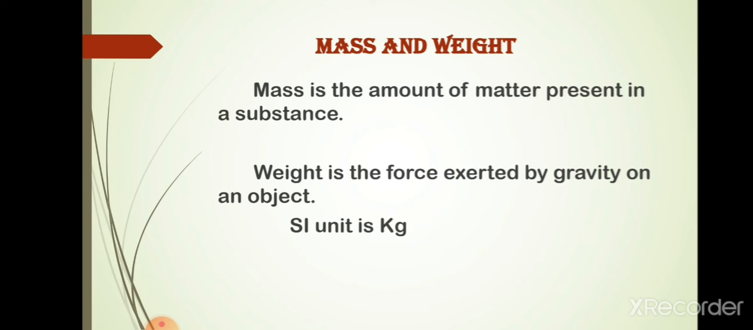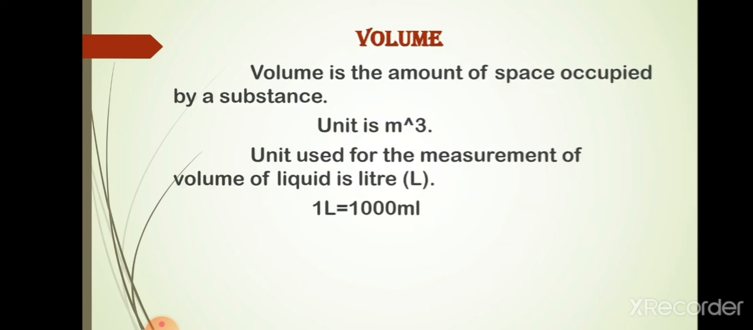As we know, the SI unit of mass is kilogram, but in the lab we use smaller amounts of chemicals, so the fraction named gram is used. Next quantitative measurement is volume. Volume is the amount of space occupied by a substance. Its unit is meter cube. For laboratory purposes, smaller fractions are used, such as centimeter cube or decimeter cube.